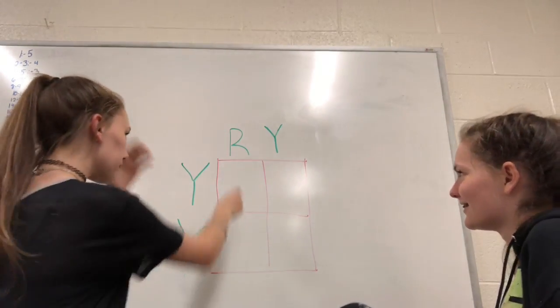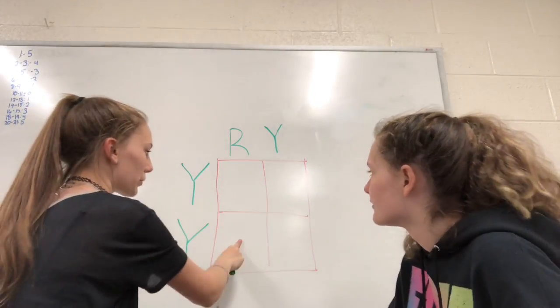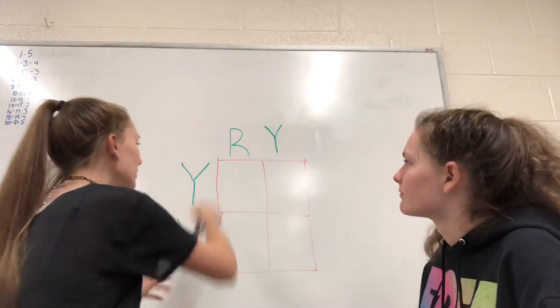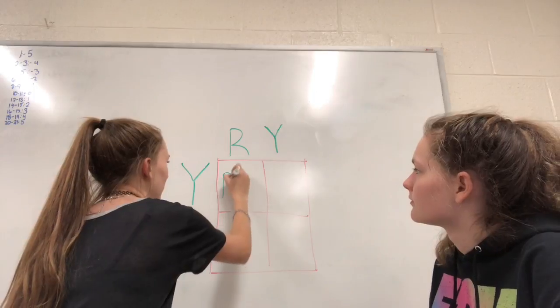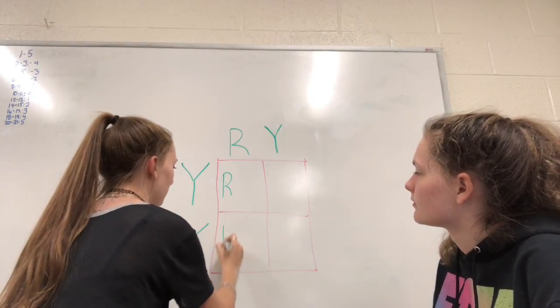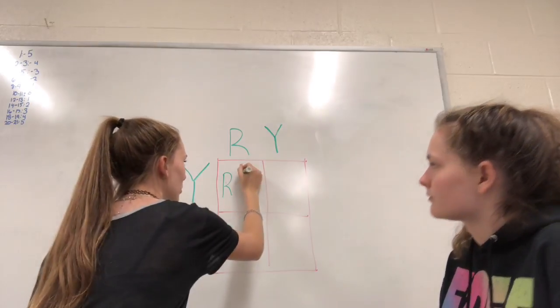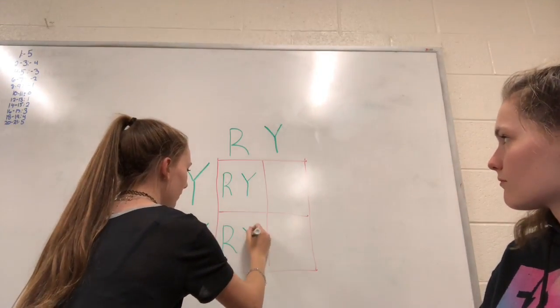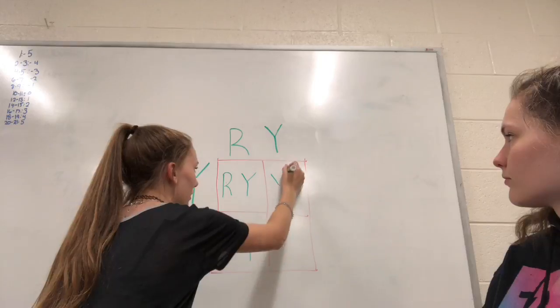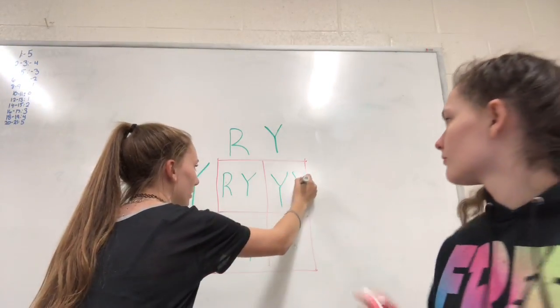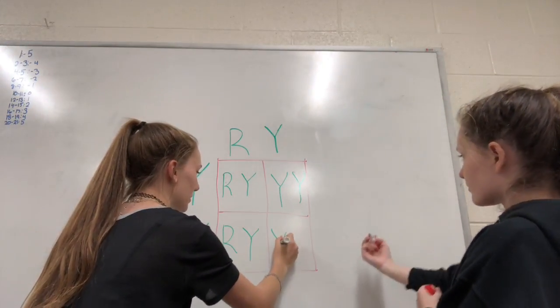The first thing we're going to do is just like the last cross we did. You pull down the R in both, and then you pull over the Y's, and you pull down this Y. So there are the genotypes for this set of parents.